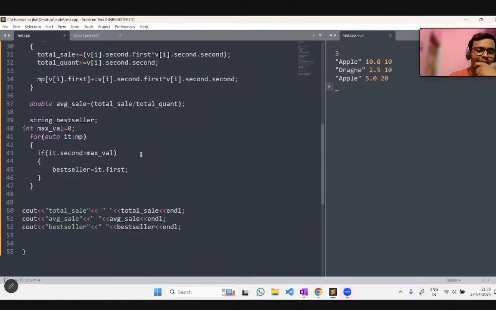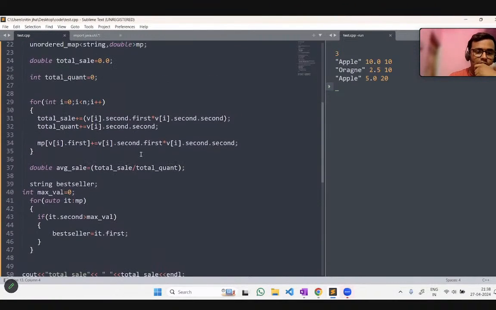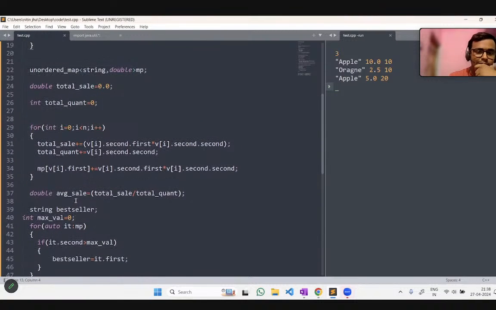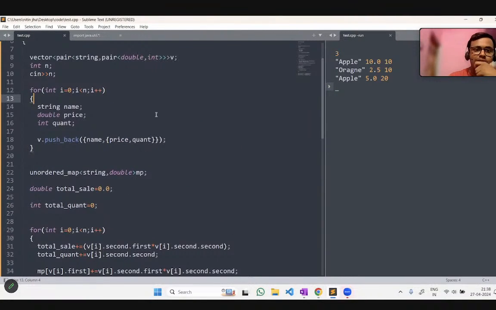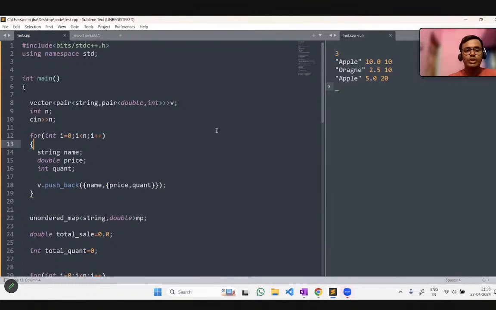I think something is still missing. While I was writing the code, I think I've missed something. Or maybe this compiler is not showing it.